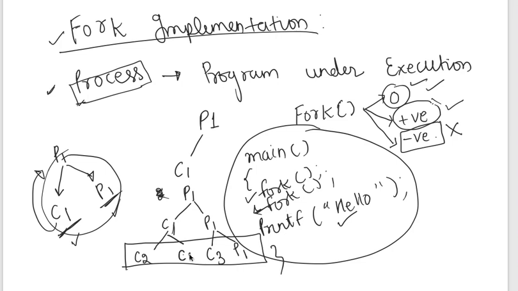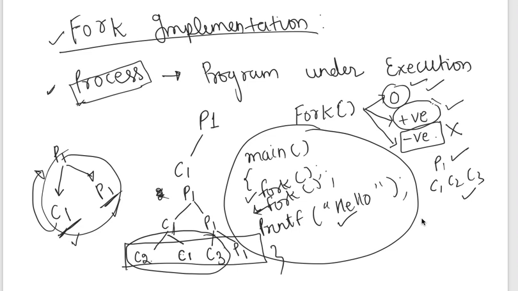Got it? Now one more thing is, sometimes it is asked how many child processes are created. Can you tell? See, 1, 2, 3, and P1 is the whole process. So 1 is for the parent, and C1, C2 and C3, 3 child processes are created.